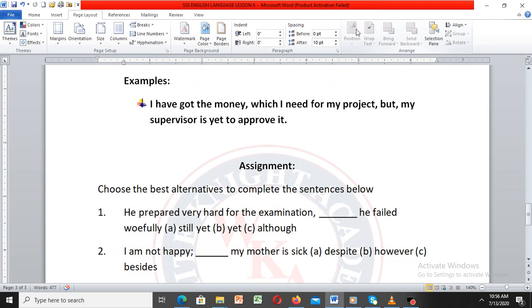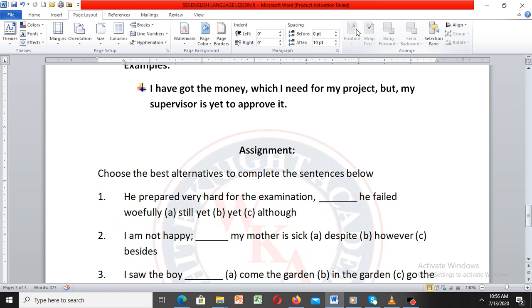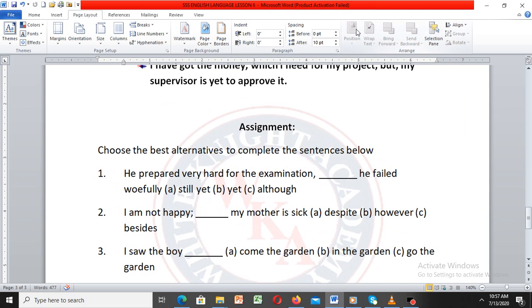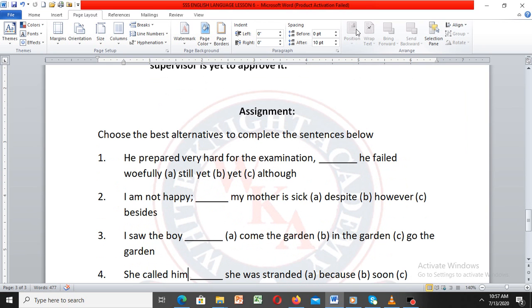Choose the best alternatives to complete the sentences below. Number 1, he prepared very hard for the examination, dash, he failed woefully. A, still yet, B, yet, C, although. Number 2, I am not happy, dash, my mother is sick. A, despite. B, however. C, besides.